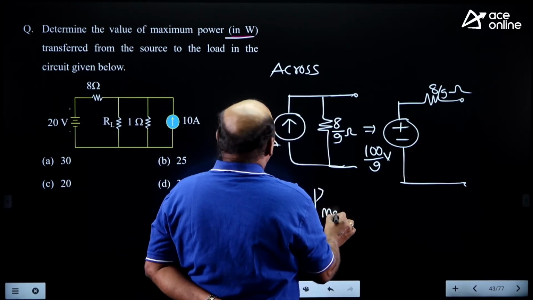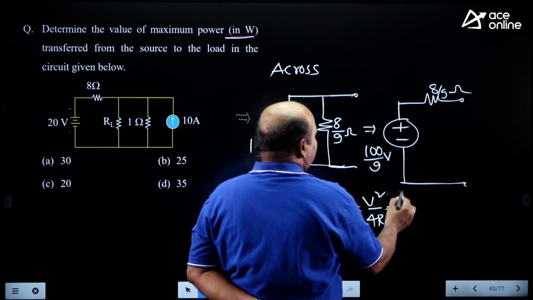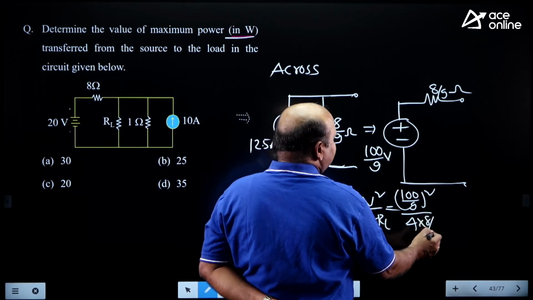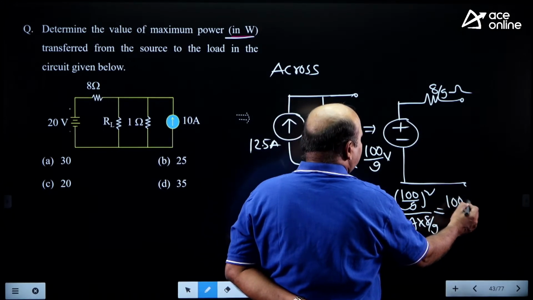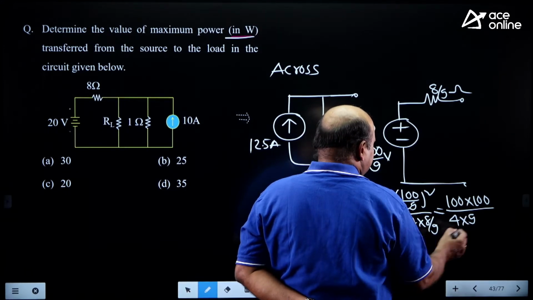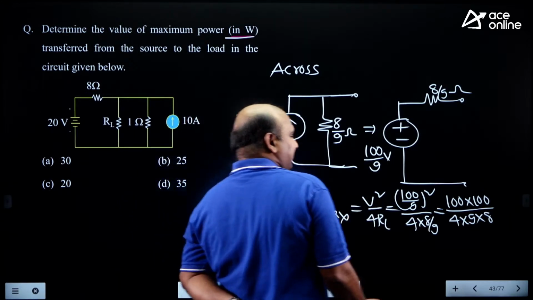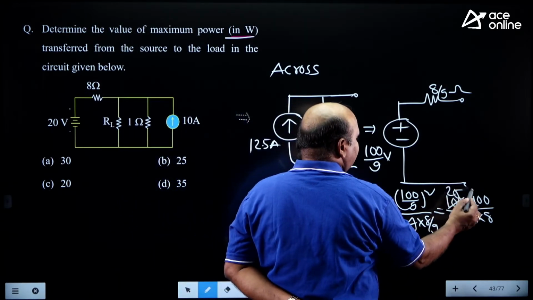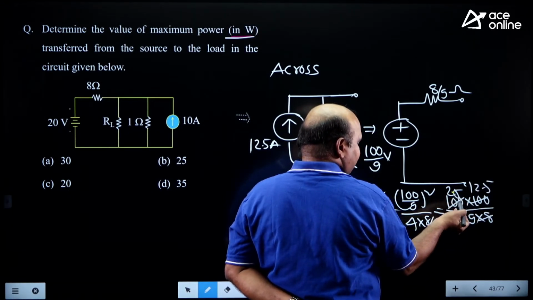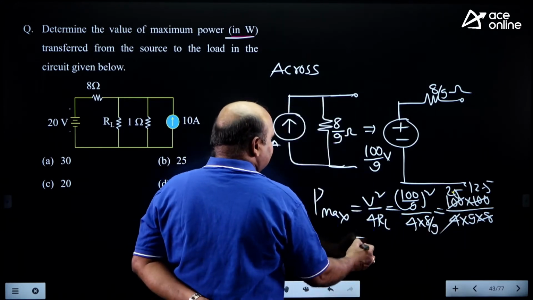P maximum is equal to V square by 4RL. Now V square value how much? 100 by 9. DC కాబట్టి ఈ ఫార్ములా యూజ్ చేయొచ్చండి. AC అయితే మీకు ప్రాబ్లం ఏమో కానీ DC you can apply this formula directly. See this one. This one you are getting, 9 and 9 will be cancelled. What we are getting, this is 25 and this is 12.5. 25, 12.5 by 2. You can take it 25 by 2 na? Yes or no? 625 by 9.